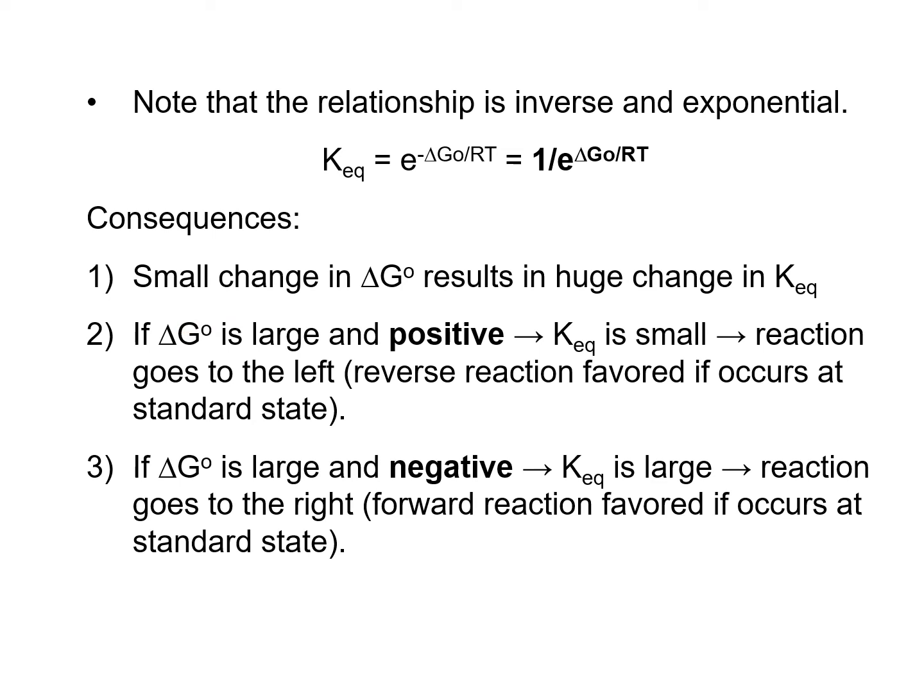And if delta G naught is large and negative, then this value ends up being huge, so KEQ becomes really large, and the reaction goes to the right, which is the forward reaction. It also happens at the standard state, because delta G naught is delta G at a standard state.